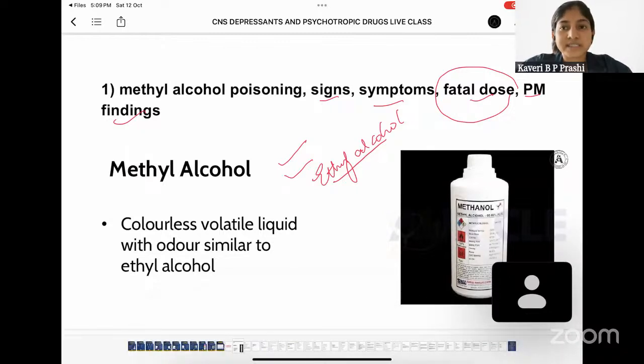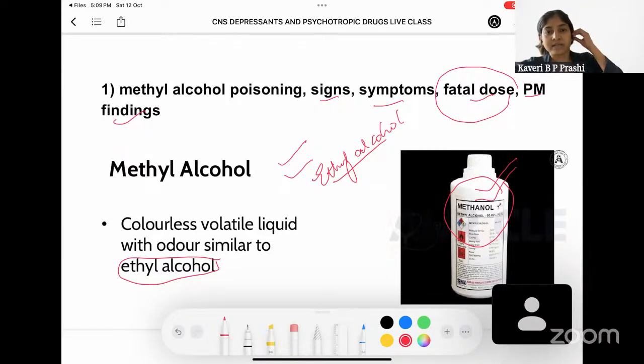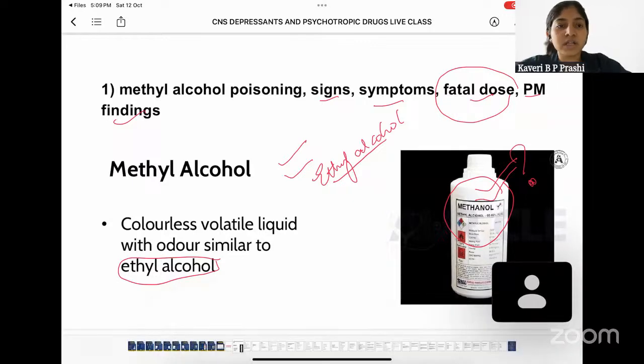Now, coming to the question per se, initially you need to write a description of how methyl alcohol looks. It is a colorless volatile liquid and it has an odor similar to ethyl alcohol. The most common scenario for poisoning with methyl alcohol is that people mistake it for ethyl alcohol. Many people want to get drunk, so whenever they see methanol and it smells like actual alcohol, instead of checking thoroughly whether it is alcohol or not, they just think it's alcohol and consume it. This is the most common scenario for a case of methyl alcohol poisoning.